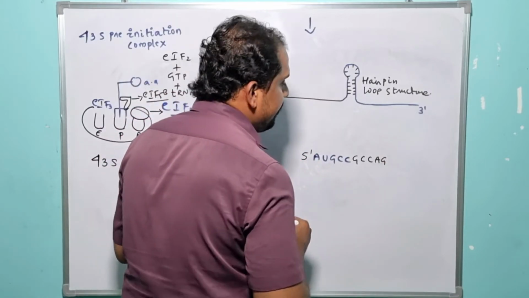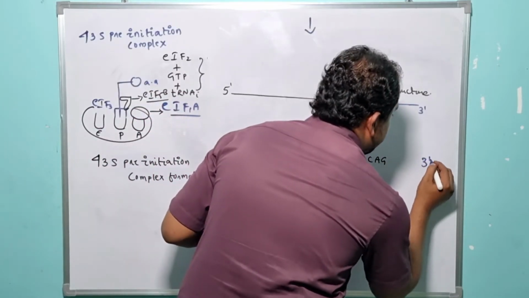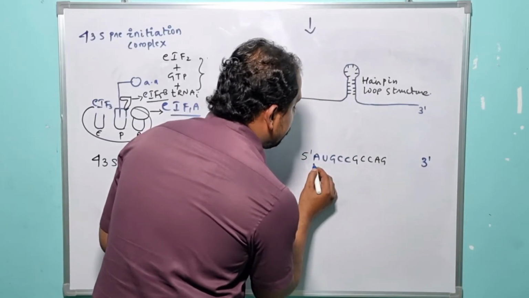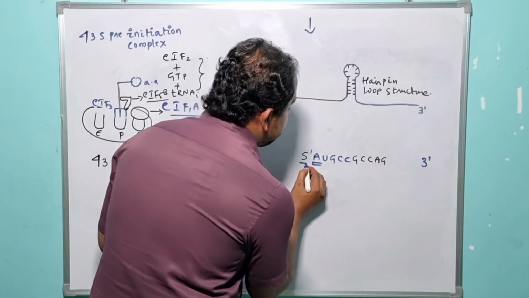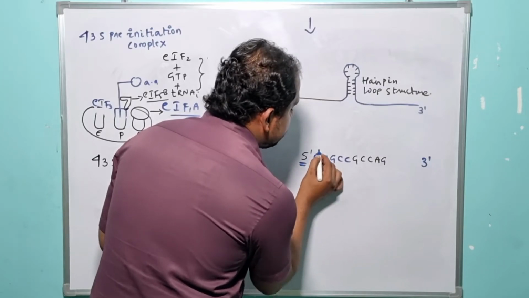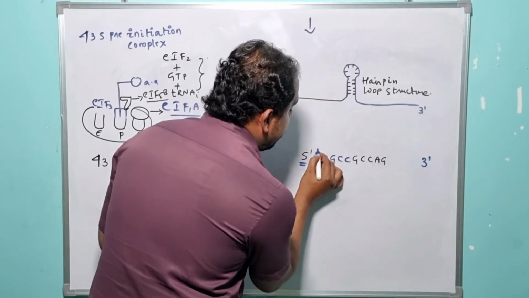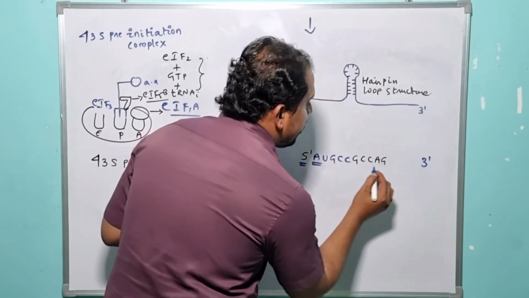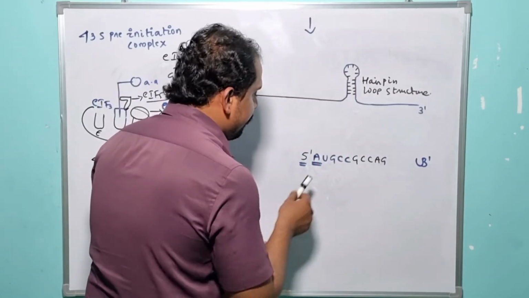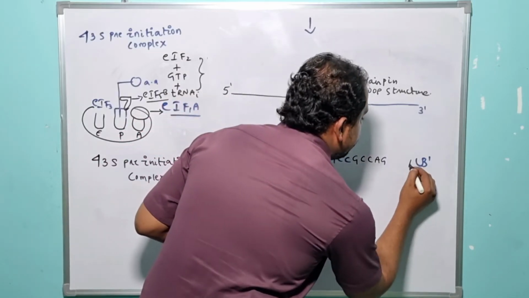And at the extreme 3' end, there are specialized nucleotides which are complementary to the nucleotides present at the 5' end of the eukaryotic mRNA, right? For suppose if we consider the adenosine nucleotide, its complementarity is nothing but what? Uracil. And the complementarity of uracil is adenosine.